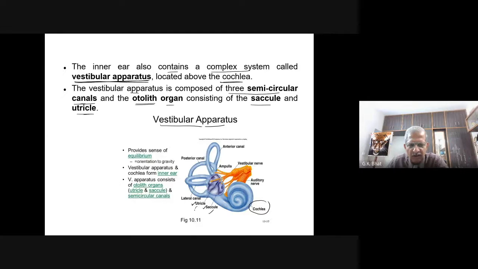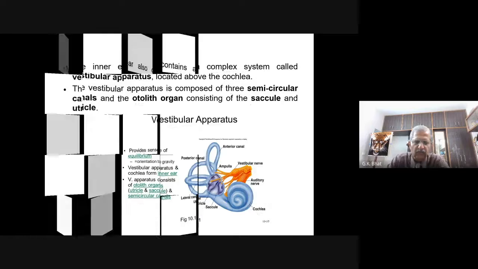These utricle and saccule together are called the otolith organ, mainly concerned with balancing.